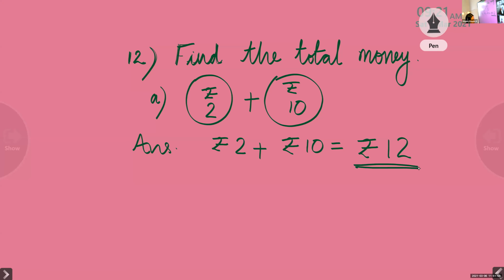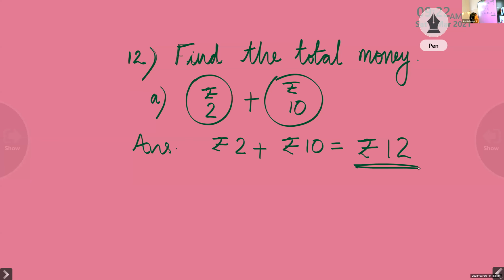After 10, 11, 12. The total amount is rupees 12.